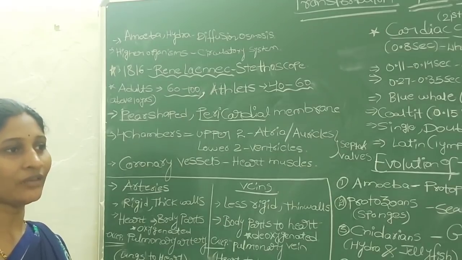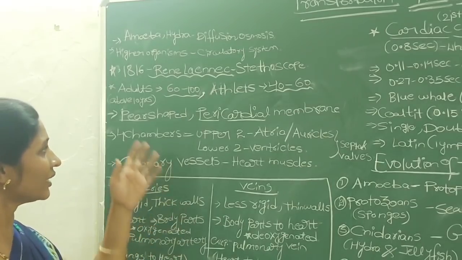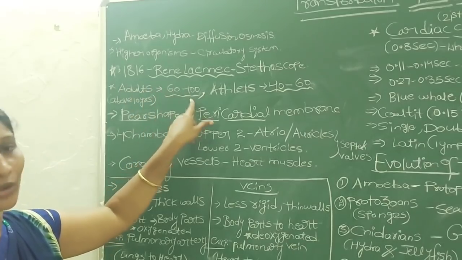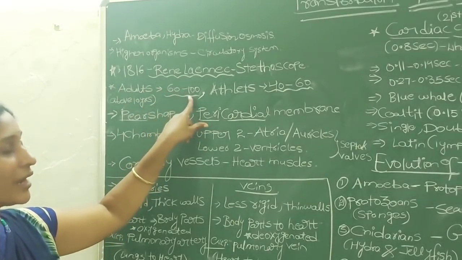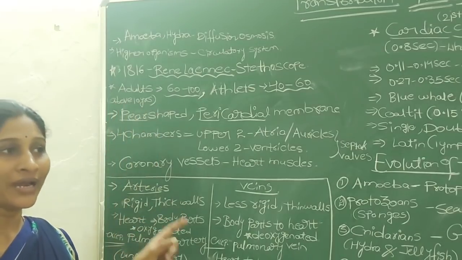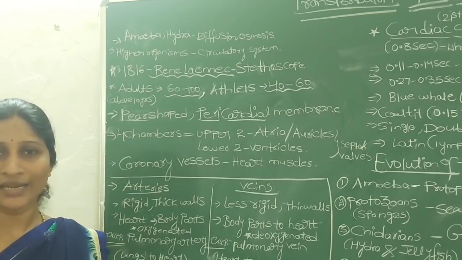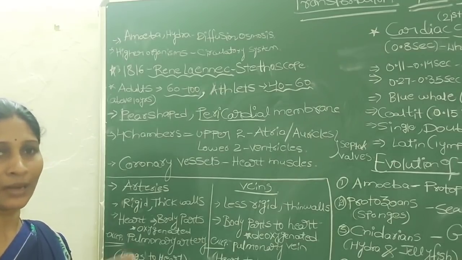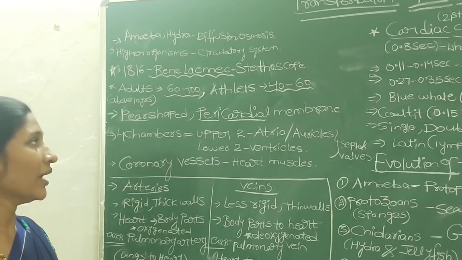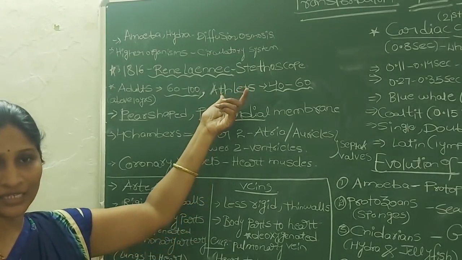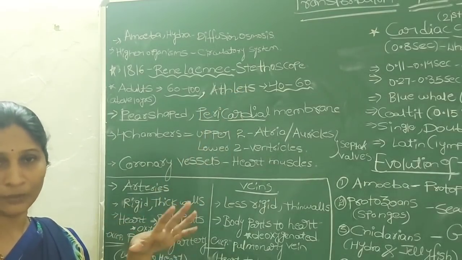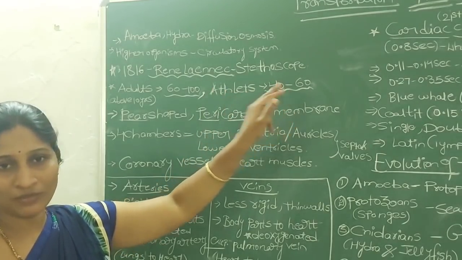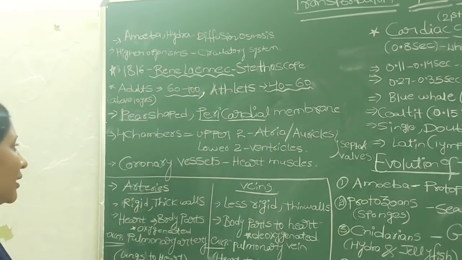Generally for adults, and children more than 10 years old, the heartbeat rate varies between 60 to 100 times per minute. But in a newborn child, it is nearly 100 to 150 times per minute. Means as age increases, the number of heartbeats decreases. But well-trained athletes or sports persons are able to control their breath rate, so in them the heartbeat varies between 40 to 60 times per minute.